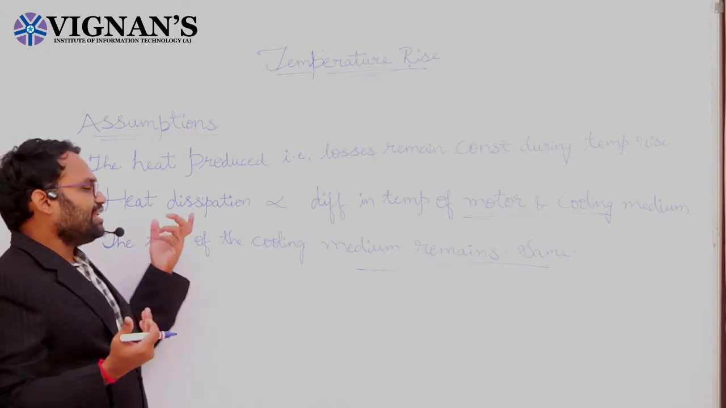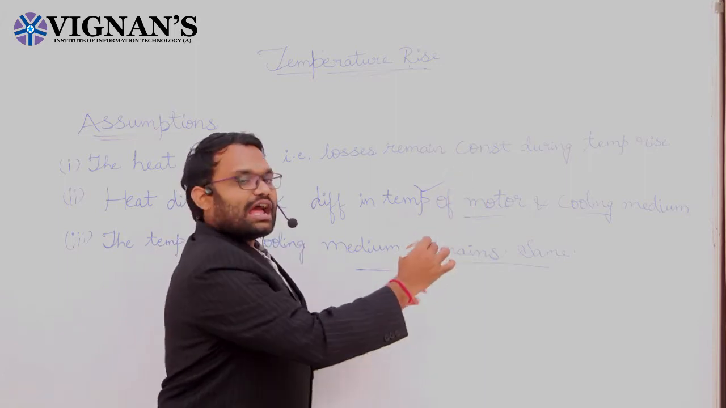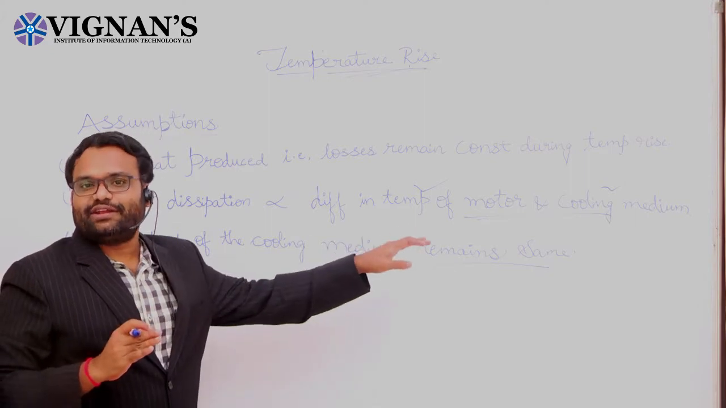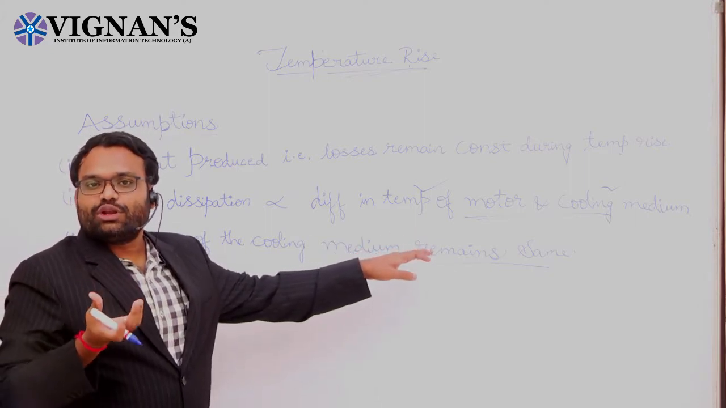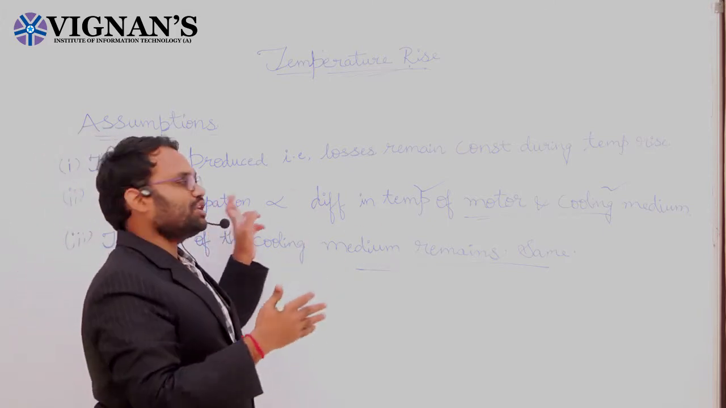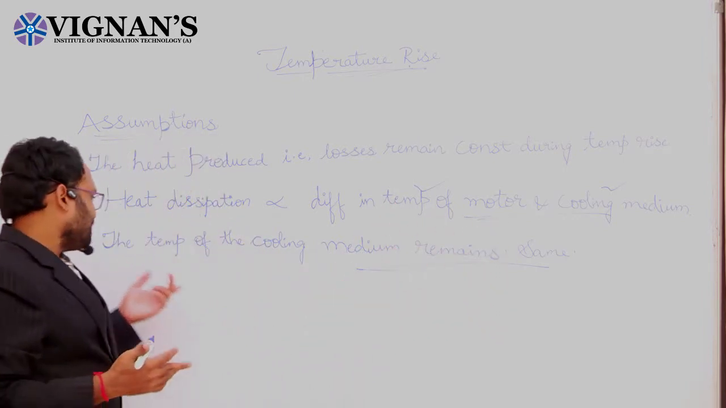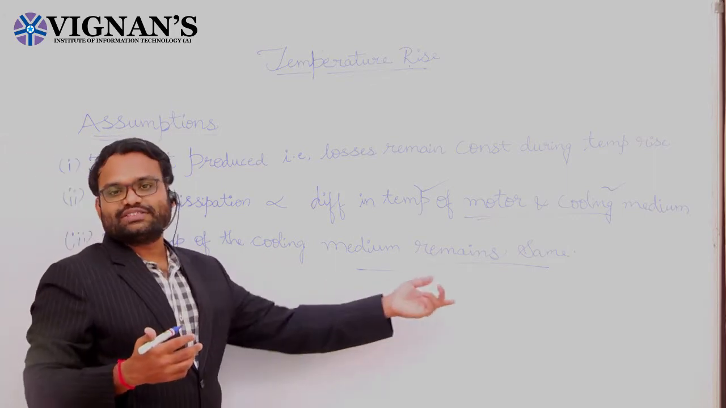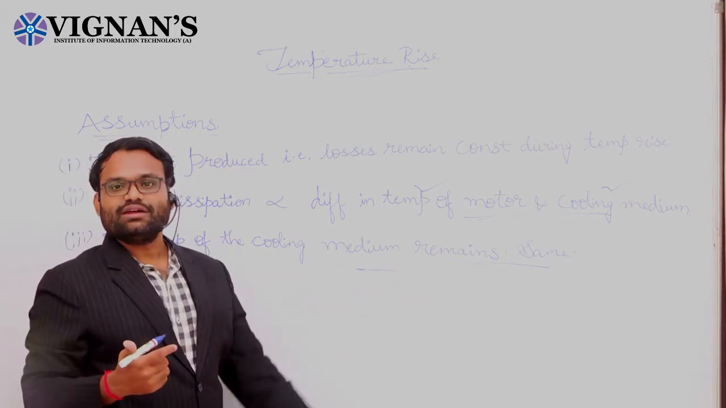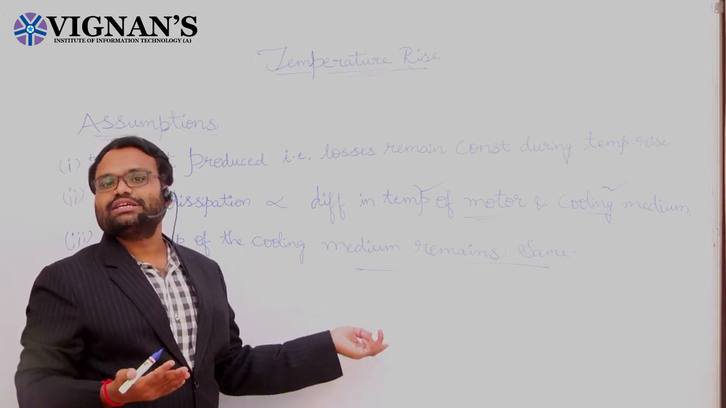Clear? And the second assumption is that the heat dissipated is directly proportional to the difference in temperature of the motor and the cooling medium. That means the law of cooling is satisfied here. And the third assumption is that the temperature of the cooling medium will always remain the same. Clear? Based upon these three assumptions, now we will derive the temperature rise equation.